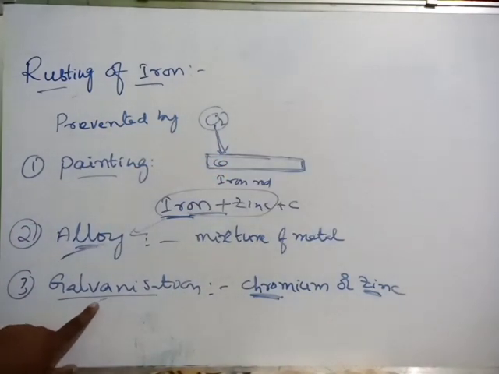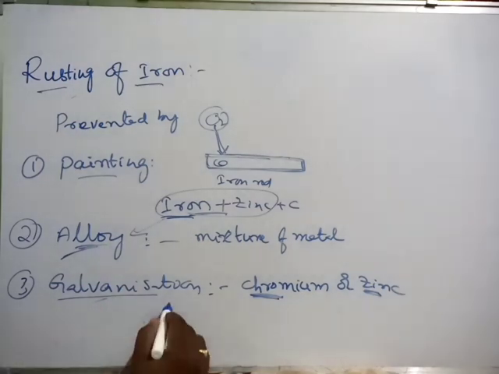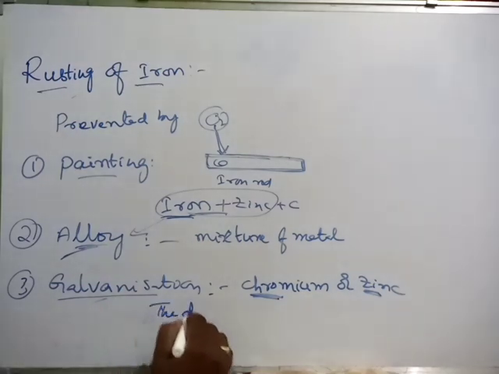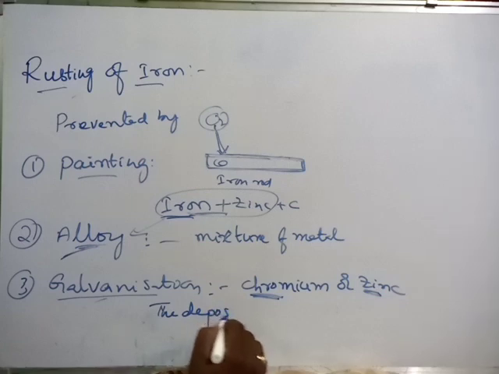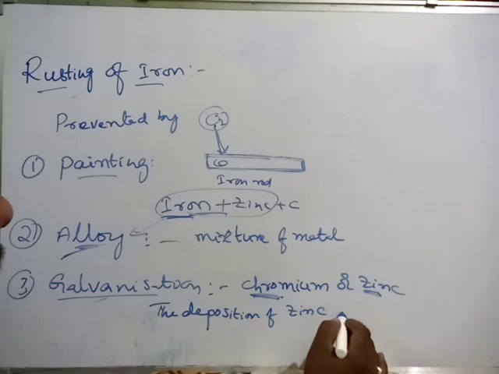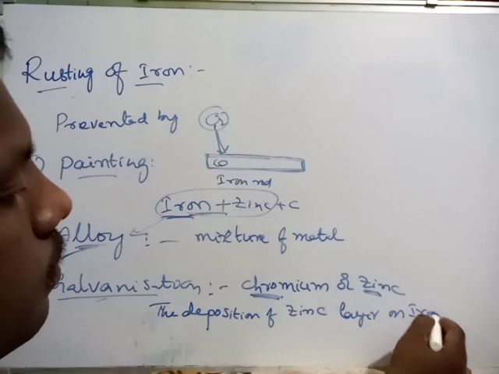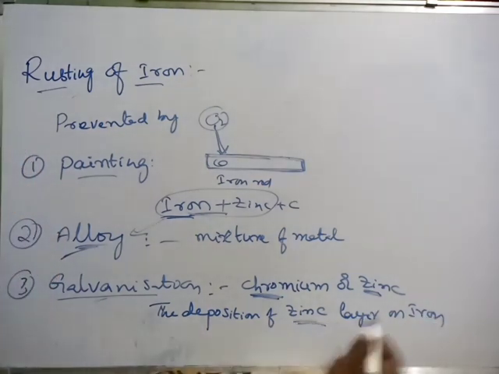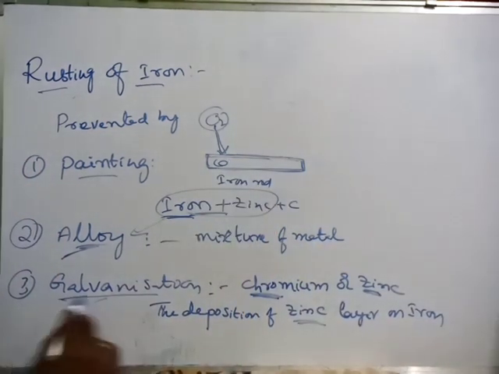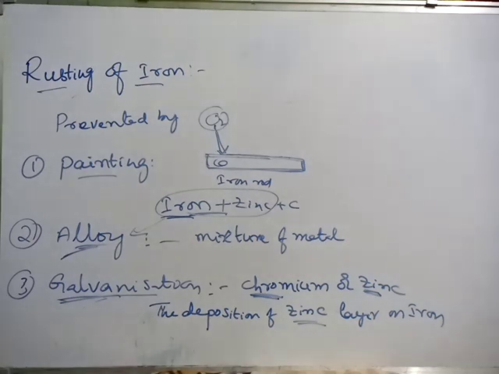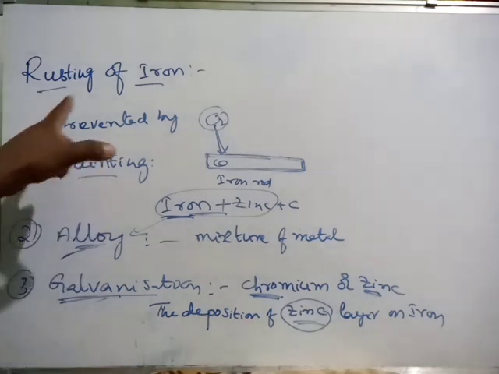Okay, what is galvanization? The deposition of zinc coating, deposition of zinc layer on iron. Deposition of zinc layer on iron, that is called galvanization. So in the galvanization process, what do we use? What is the metal? Zinc metal. That is an important point. So in this way we can minimize rusting of iron.